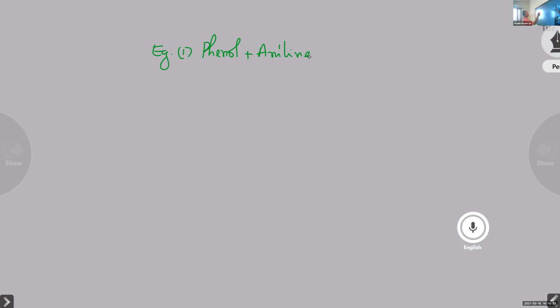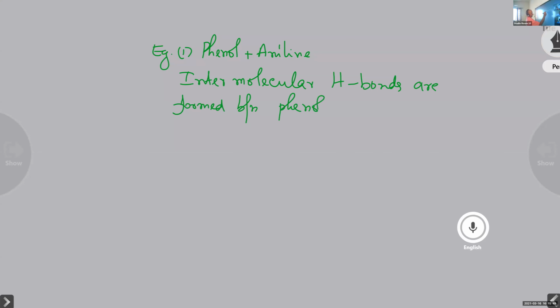So below this, you write, intermolecular hydrogen bonds are formed between phenol and aniline. So there is strong attraction between these two, phenol and aniline.